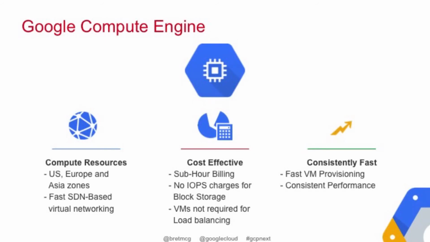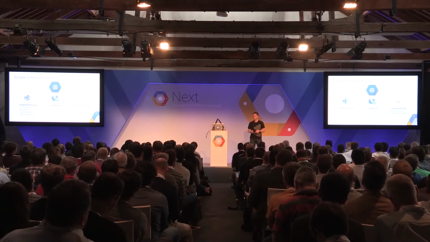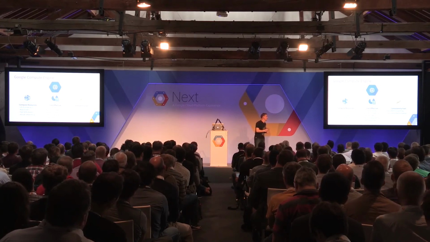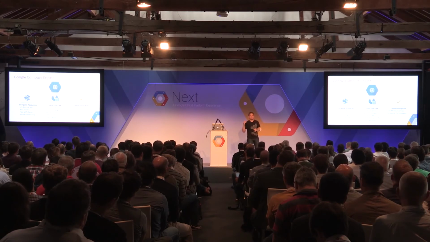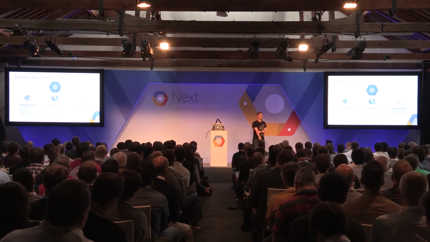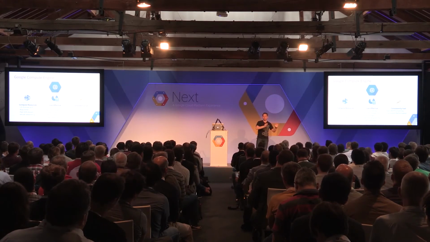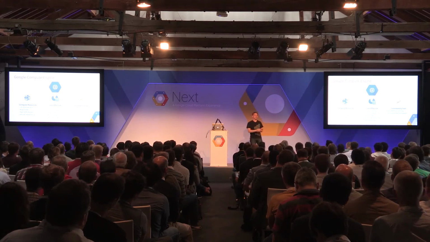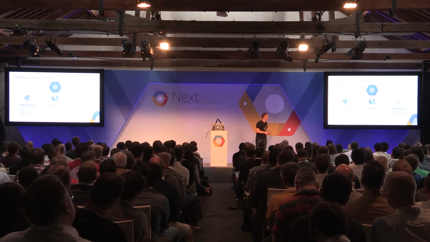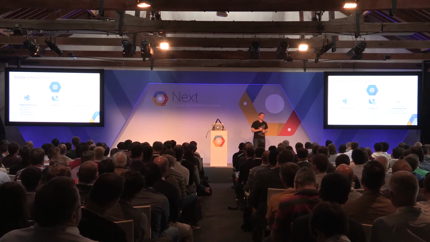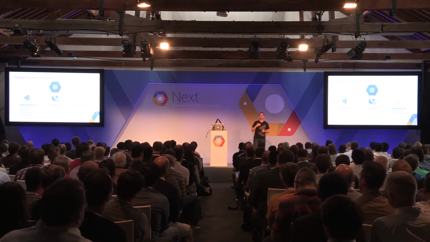So for this, we chose Google Compute Engine, which gives you compute resources in 3 different regions, in the US, in Europe, and Asia. It's backed by a fast software-defined network. We provide you with sub-hour billing, so you're not getting billed by the hour. The first 10 minutes get billed, and then you are basically billed by the minute. We have no IOPS charges. And a nice feature is if you want to have load balancing, you don't have to spin up an extra VM to actually have load balancing.